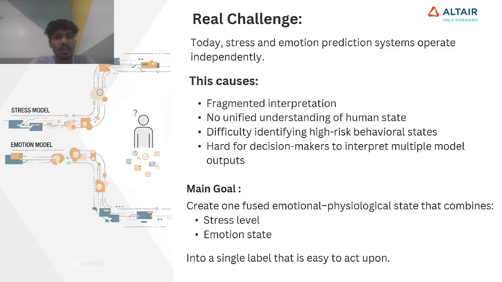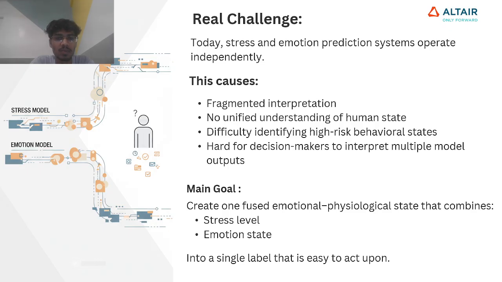The real challenge today is that stress and emotion prediction systems operate very independently. There is nothing combined for stress and emotion, and this causes fragmented interpretations and no unified understanding of the human state. So it's very difficult to identify whether a person is a high-risk or low-risk behavioral person, and hard for decision makers to interpret multiple model outputs.